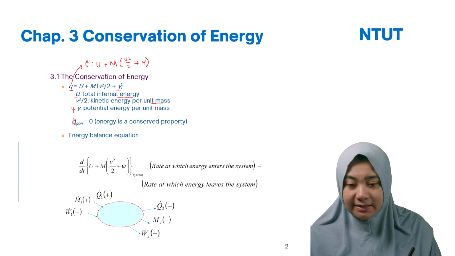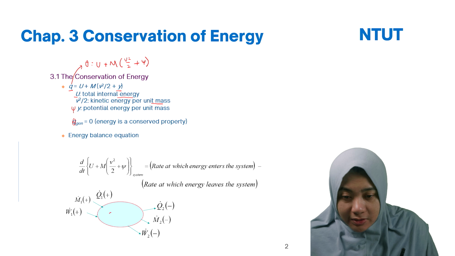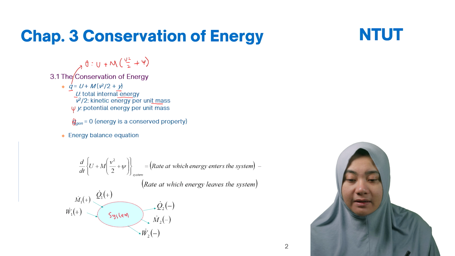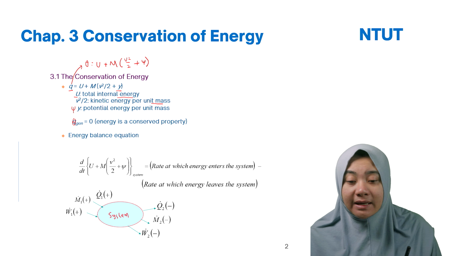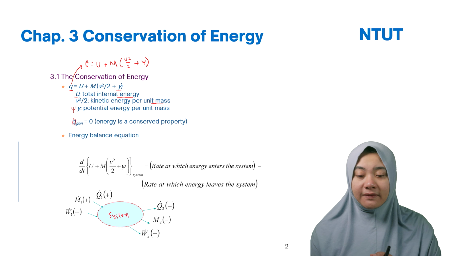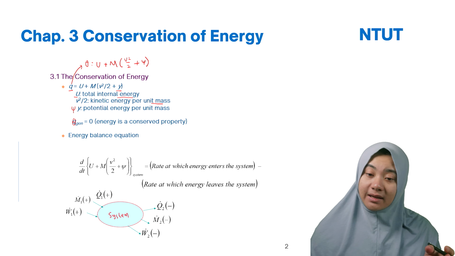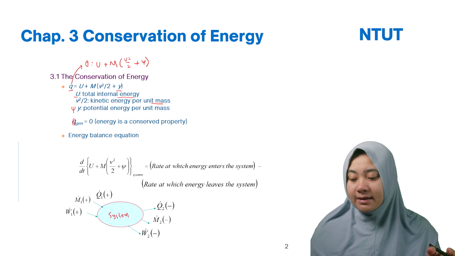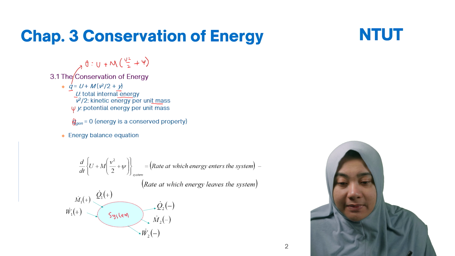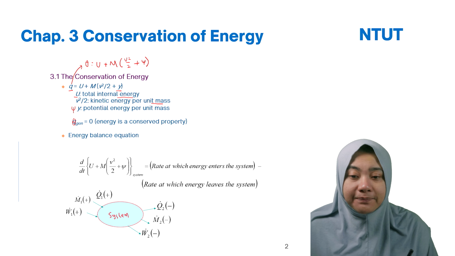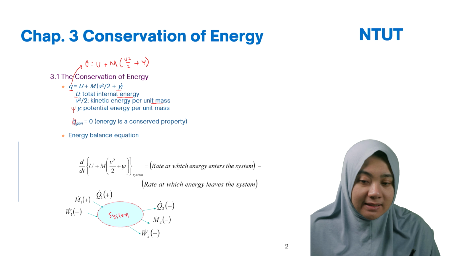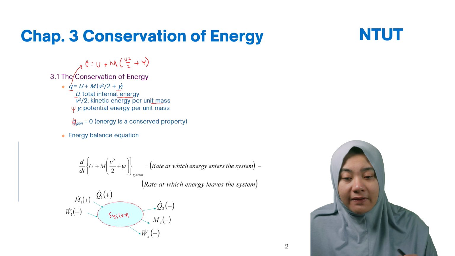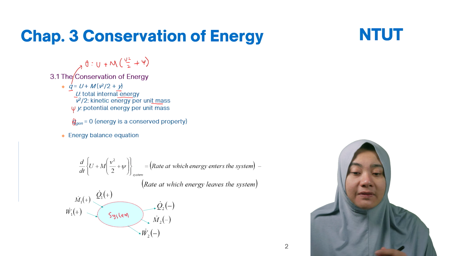So you have here, for example, this is the boundary line, the red boundary line. This is the system. Then we have here the work positive coming in, and then going out it's work negative. We indicate negative for leaving and positive for entering, like we discussed in chapter 1 and chapter 2. What is the M? M is mass, and Q is the total heat. All of this in is equal to out if you have a steady state system. If you have unsteady, it means they are functions of time.